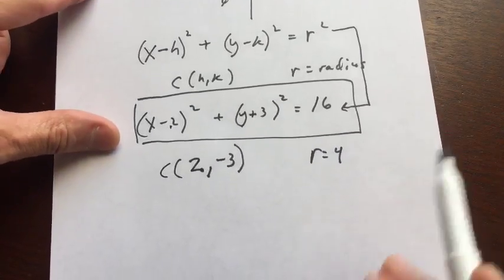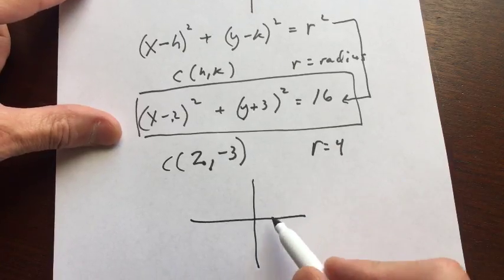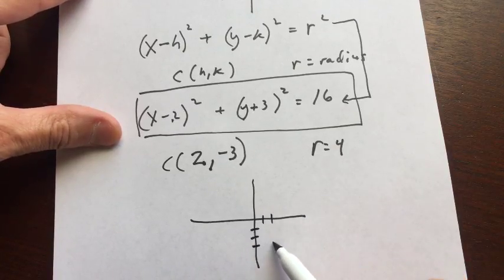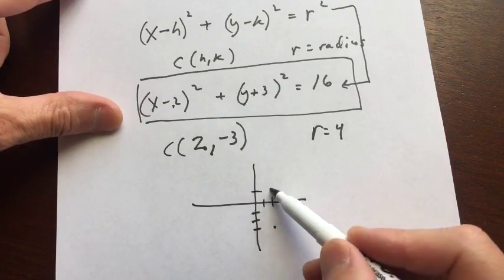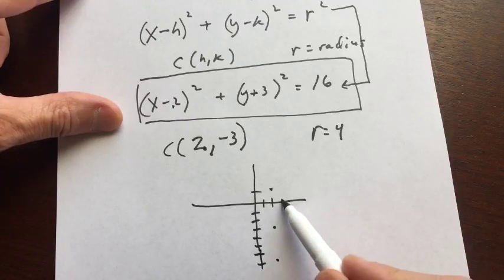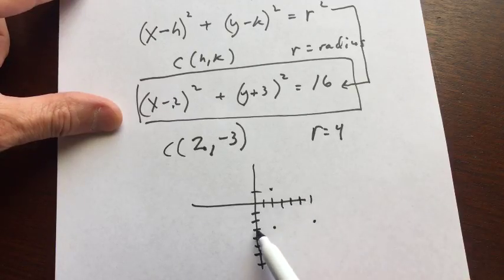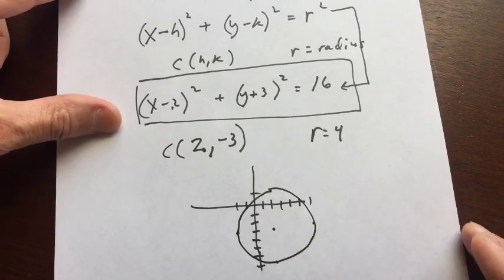So then if you wanted to graph that circle, all you have to do is go ahead and locate the center. So 2, negative 3, so be right there. And if the radius is 4 from this point, you just go up 4, down 4, right 4, 1, 2, 3, 4, and left 4, right? And that just kind of gives you some easy to plot points, and then you've got your circle.